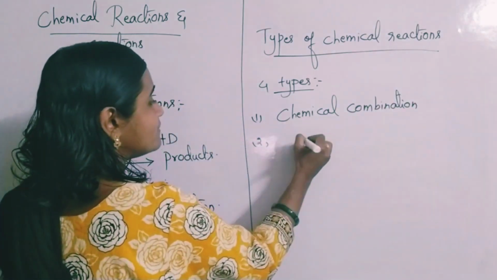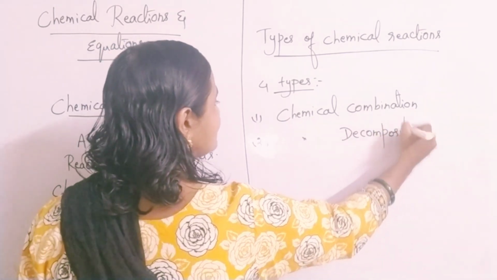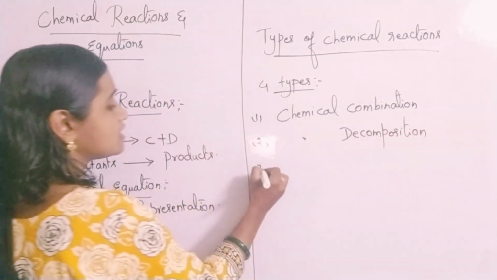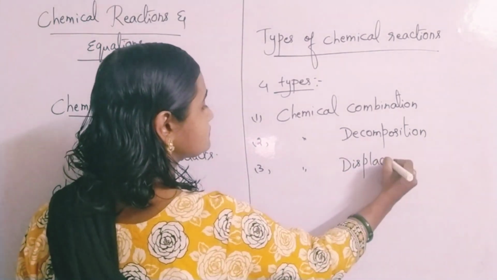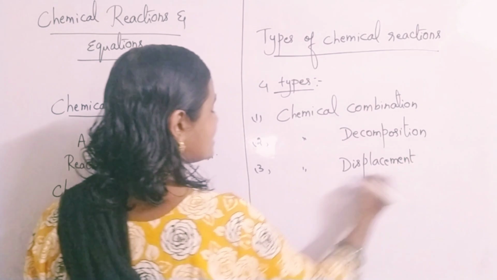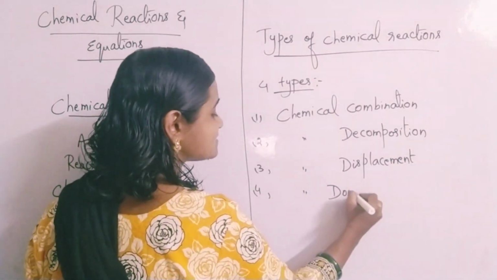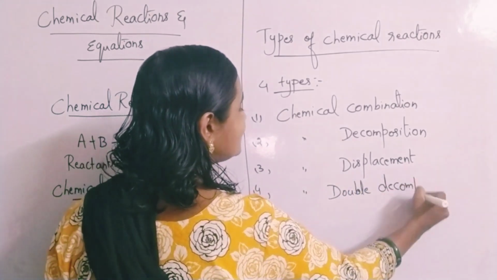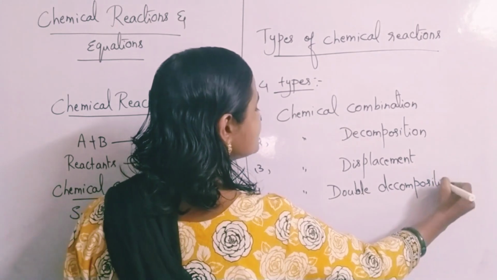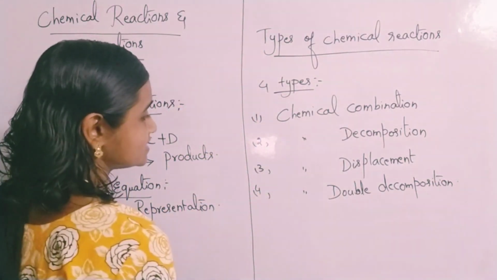The second type is chemical decomposition reactions. The third type is chemical displacement reactions. And the fourth type is chemical double displacement reactions, or double decomposition reactions. Basically, you have these 4 types of reactions.